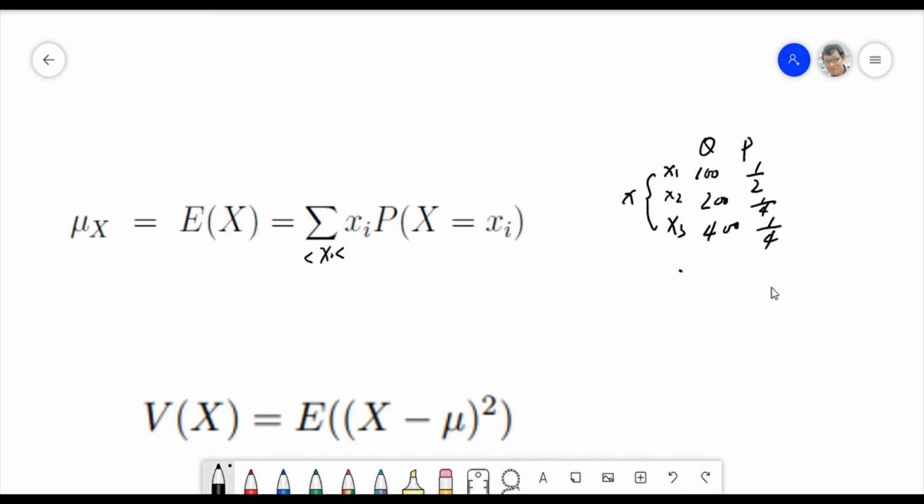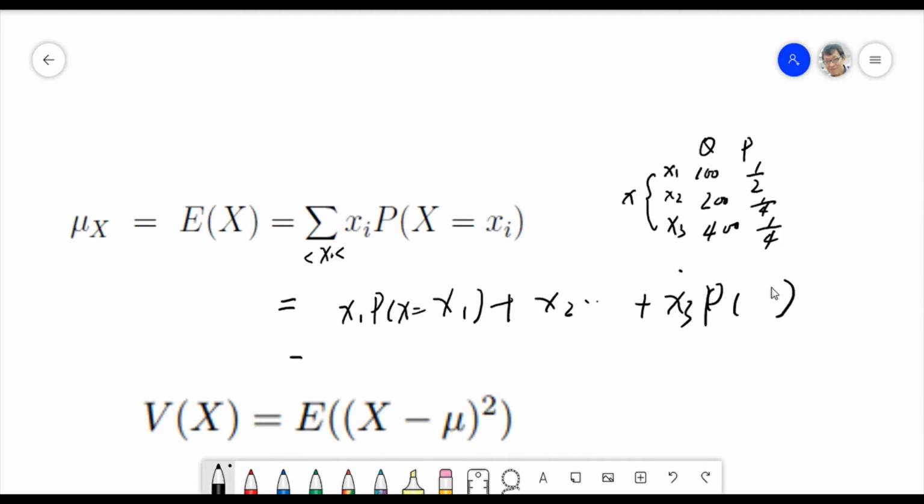So what's this mu in this specific case? It equals X1 times its proportion, plus X2 times its proportion, plus X3 times its proportion.